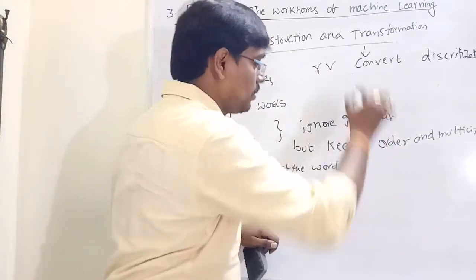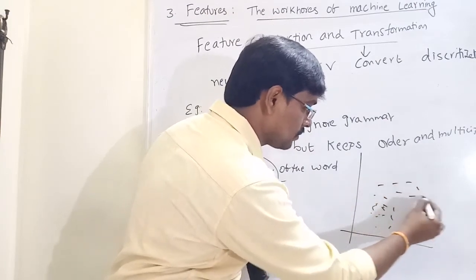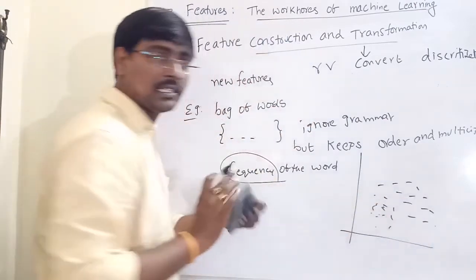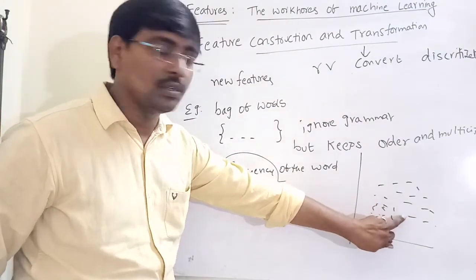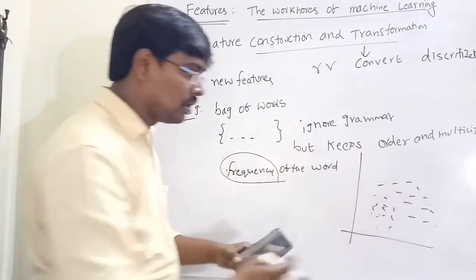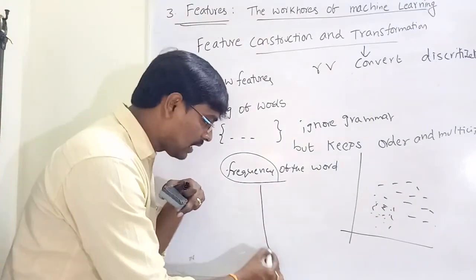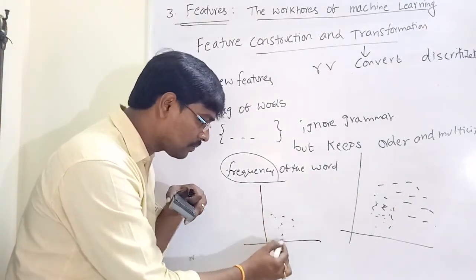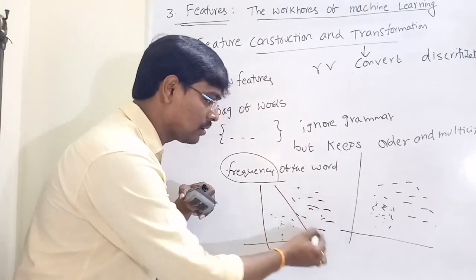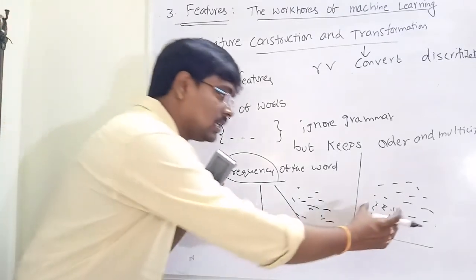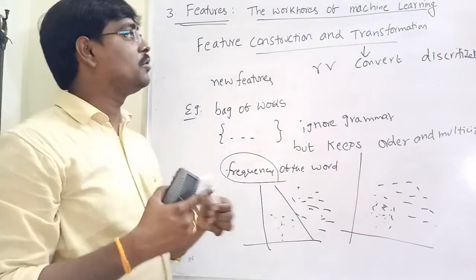For example, this is the graph. Suppose these are the features you have been given. These are non-linearly separable. Suppose some are dashes and some are dots. These sets of features are converted into linearly separable features. This is called feature transformation.